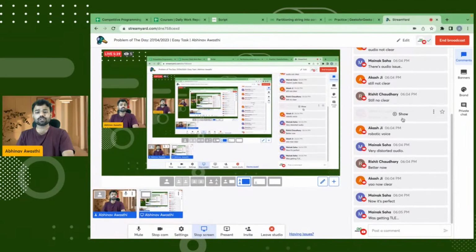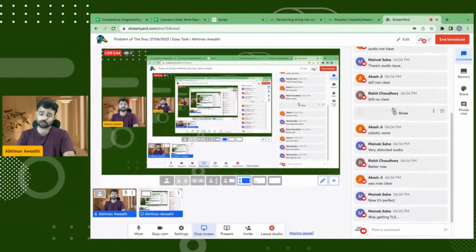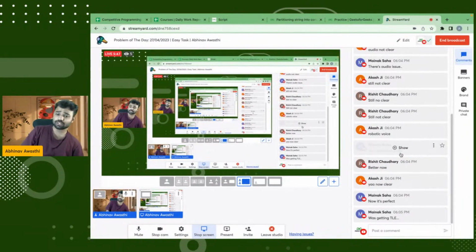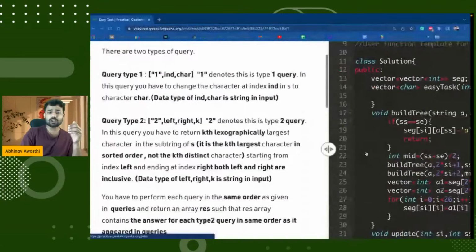So maybe Manak, you are having TLE because you are using a simple brute force approach. But guys, a simple brute force approach is not possible here, because it's a query based problem and updation is also there. So in these types of problems, we mostly make use of segment trees. For those who do not have pre-knowledge of segment trees, I will give a quick introduction, but you need to first go through that. I hope, guys, that the problem is now clear to you all.